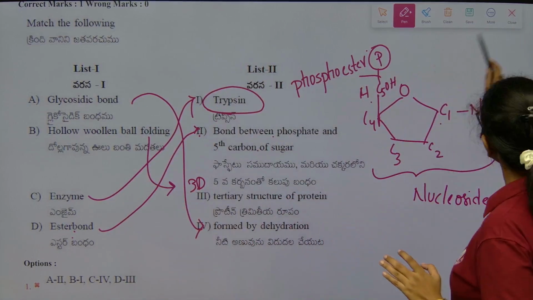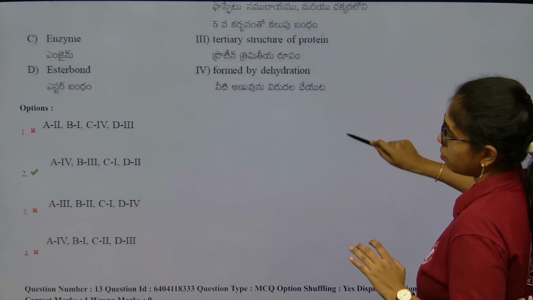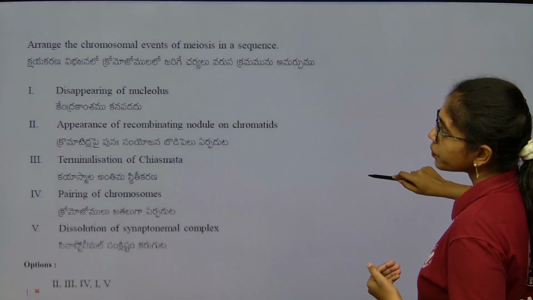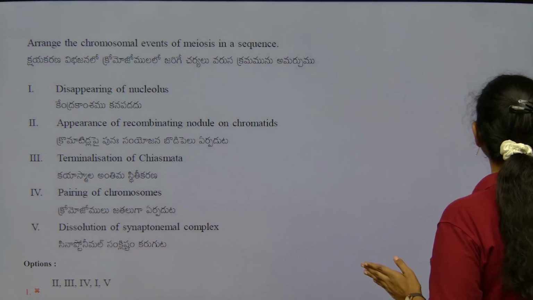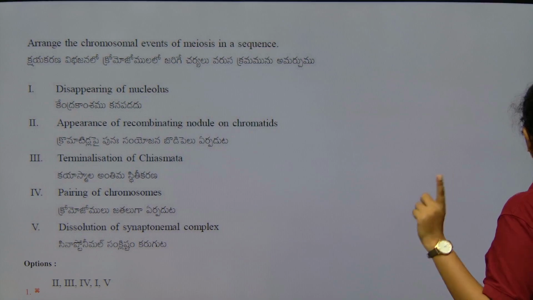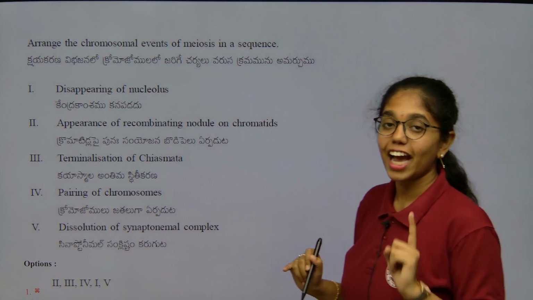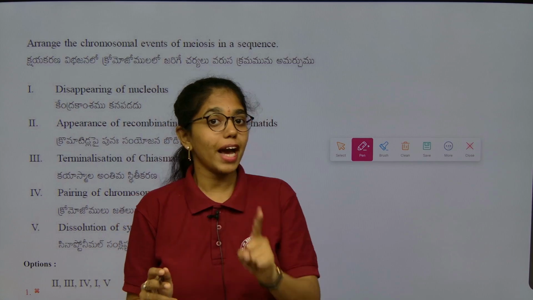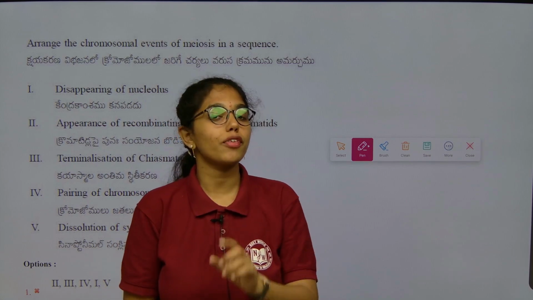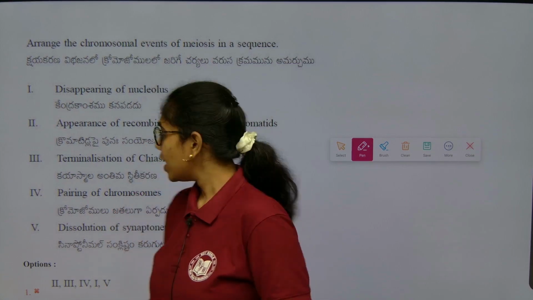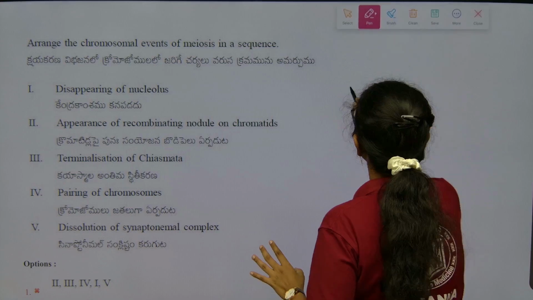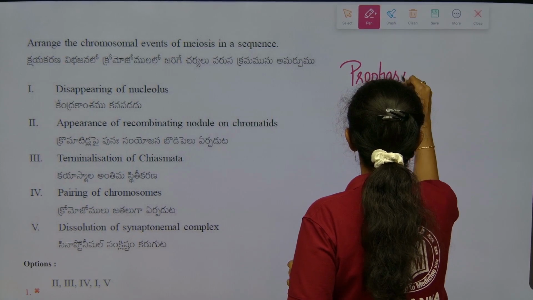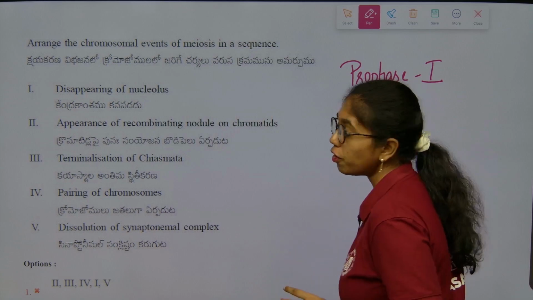Next. So this is how we have chosen it. Next question: arrange the chromosomal events in meiosis. See, all the times whenever I am discussing, I told you definitely you will get a question from meiosis. That too mostly you are getting a question from prophase 1 of meiosis. Here is again a question from prophase 1 of meiosis.